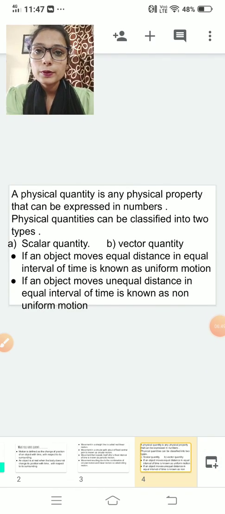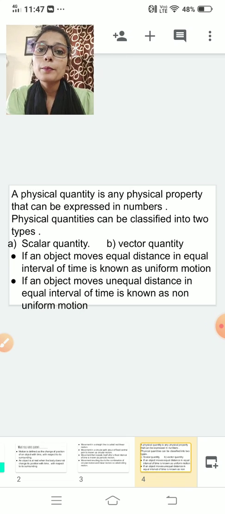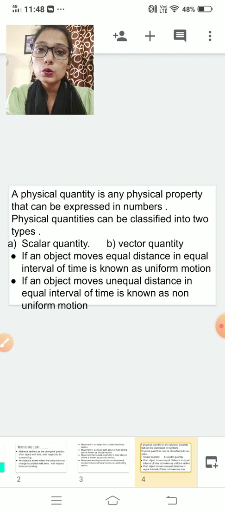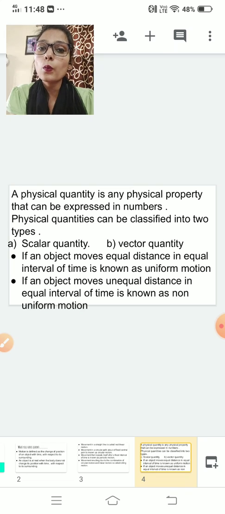And what is the difference between these two quantities? In scalar quantity we talk only about magnitude. We do not bother about any type of direction. So those quantities in which we consider only magnitude are known as scalar quantities. And vector quantities are those in which we consider both, direction as well as magnitude. This type of quantity is known as a vector quantity.